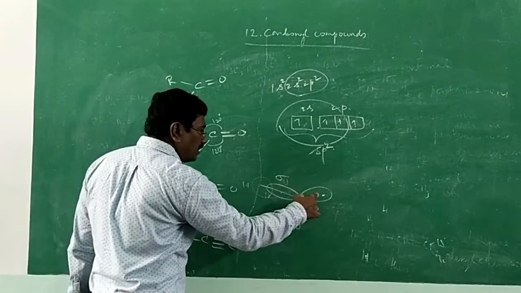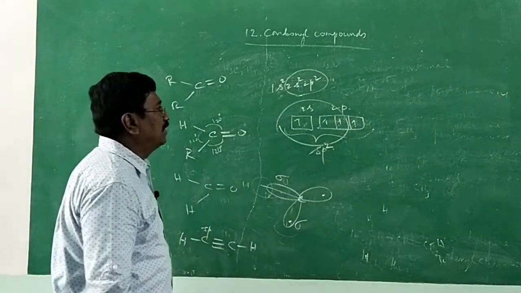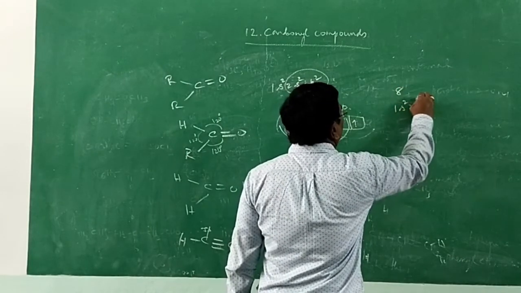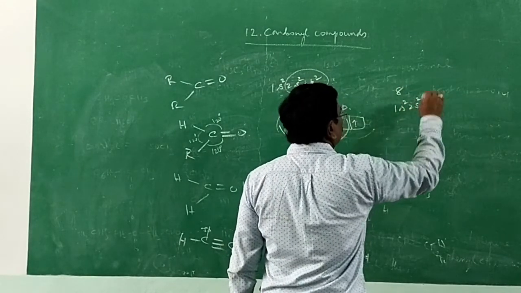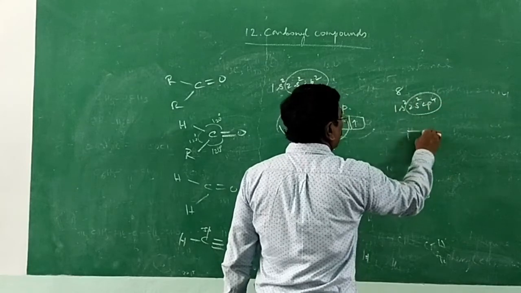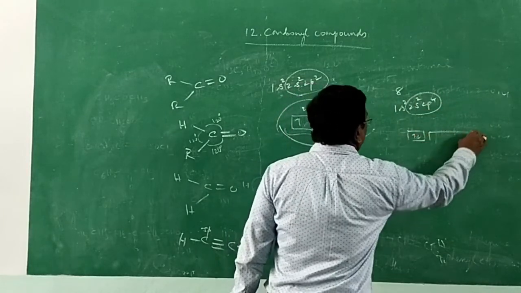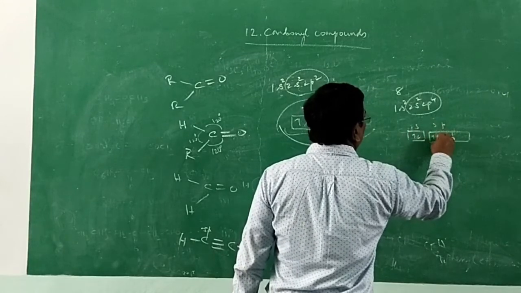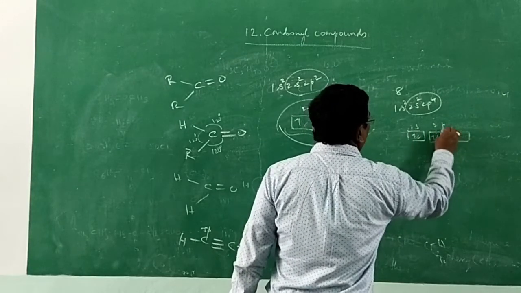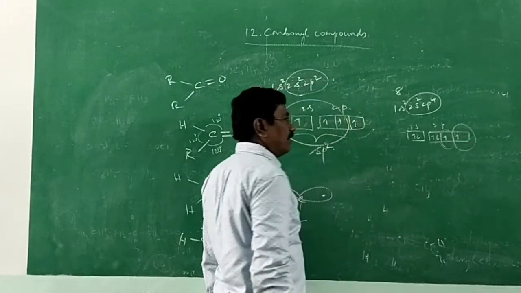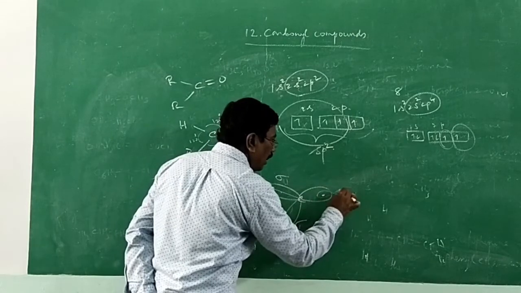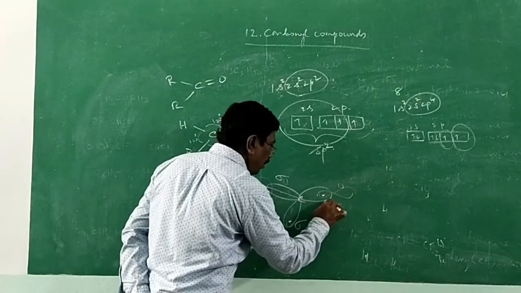Here with 1 oxygen. Oxygen, atomic number 8. Electronic configuration 1s2, 2s2, 2p4, 6 electrons. In 2s, 2p, 1, 2, 3, 4, 1 orbital singly filled, 1 orbital singly filled. 1 p orbital of oxygen is making bond, sigma bond.